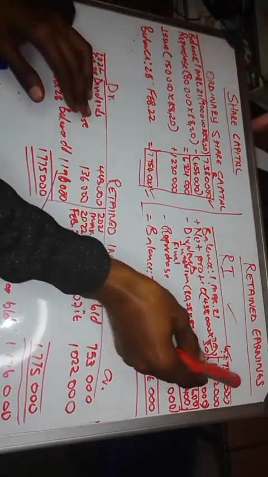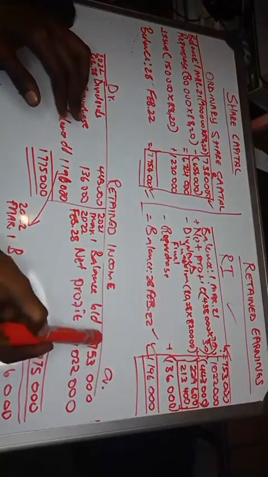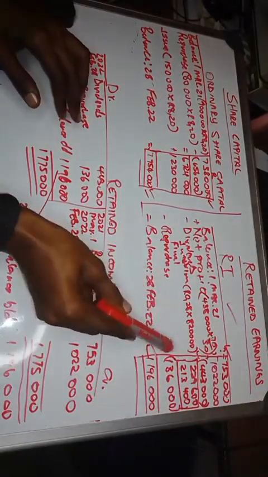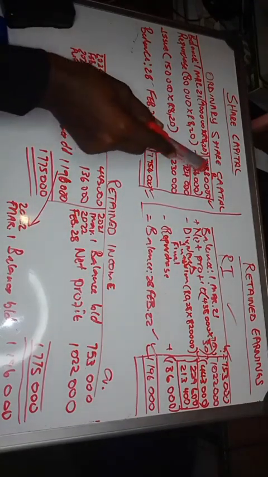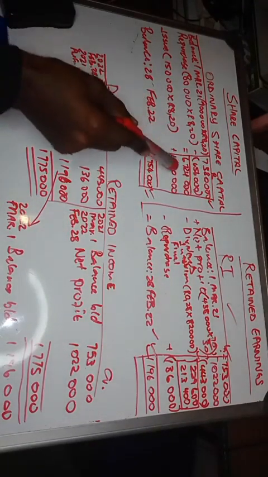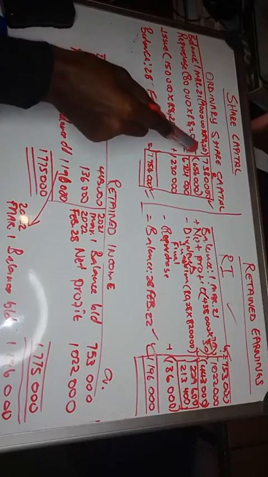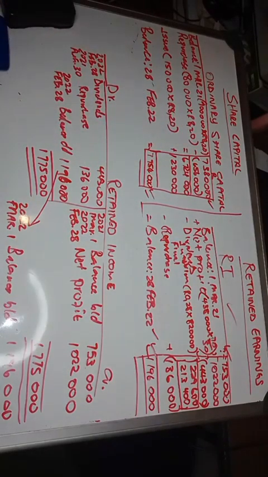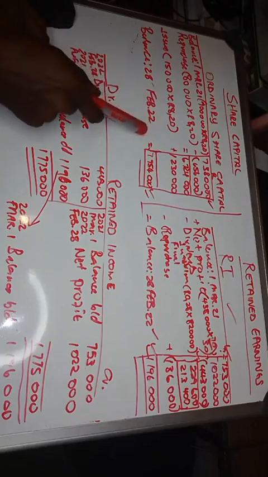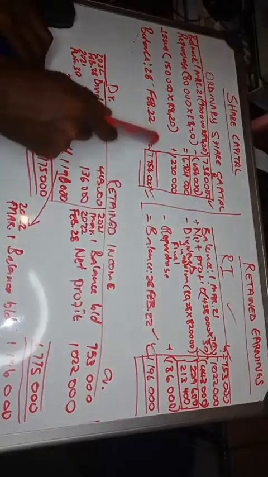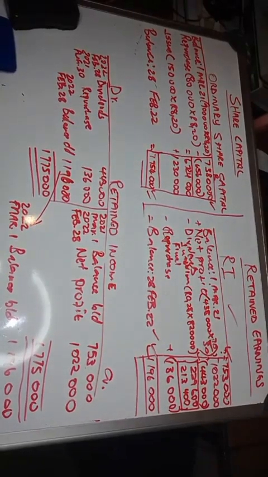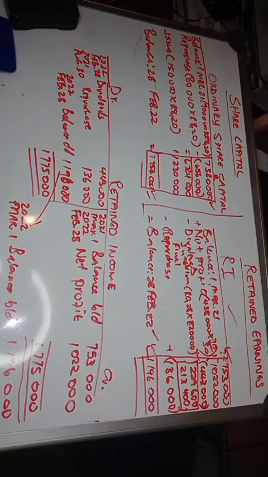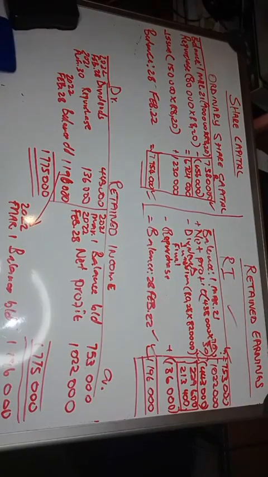See here, we've credited the positive ones here, and then we have debited the negative ones here, right? Same applies here. We have credited the balance, we credited the issue, and then we debited the repurchase, right? Then the balancing figure is the closing balance. The closing balance is the balancing figure in a ledger account, right? Now we are done with the notes, we are done with the ledger accounts.